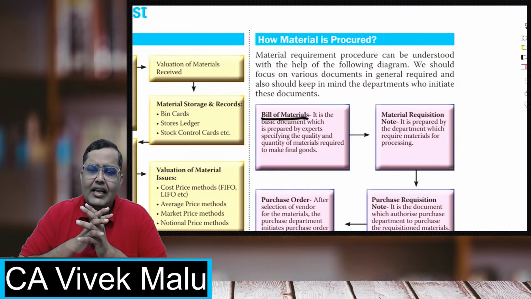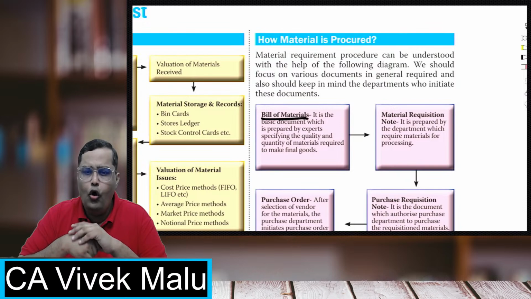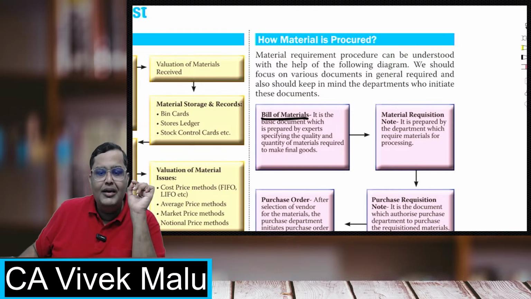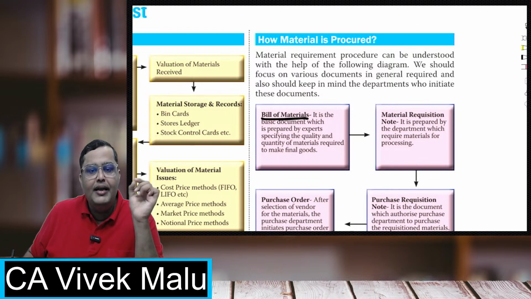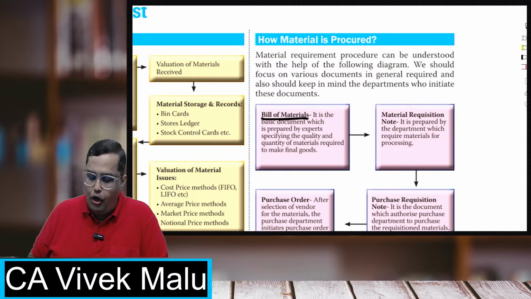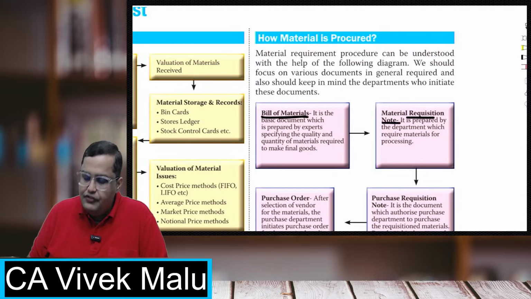These days in practical life, it is also being automated, and you can see a proper photo of that and all that. So the bill of materials is prepared by the planning department or the engineering department, which gives a list of all the materials that are required to do that particular job. Next is the material requisition note.